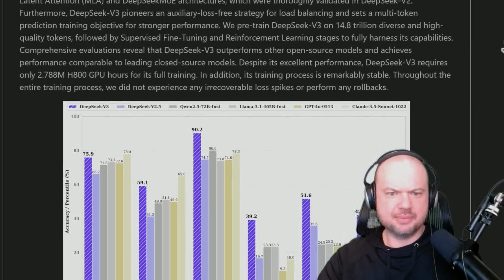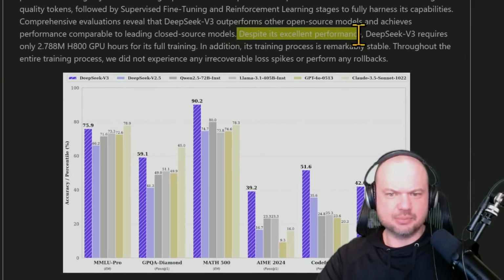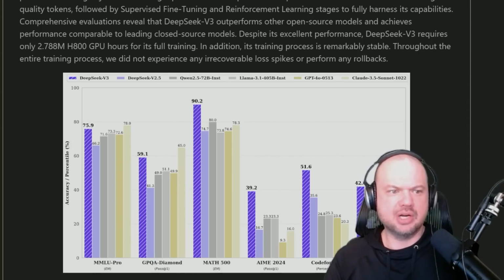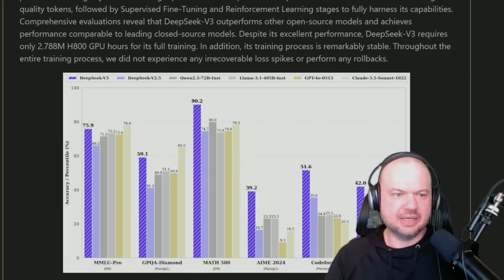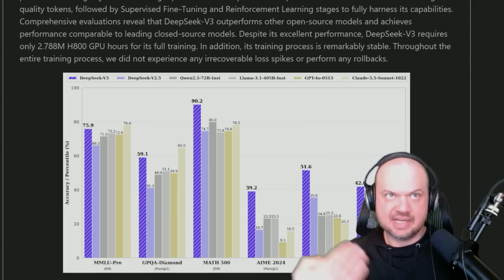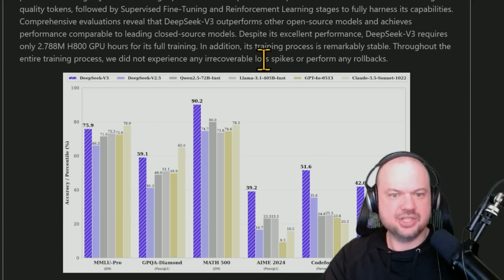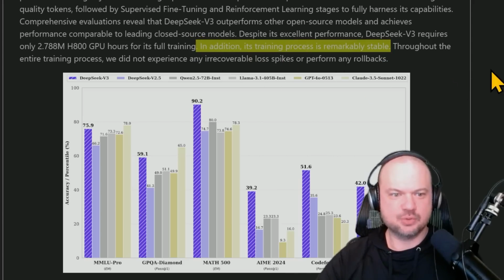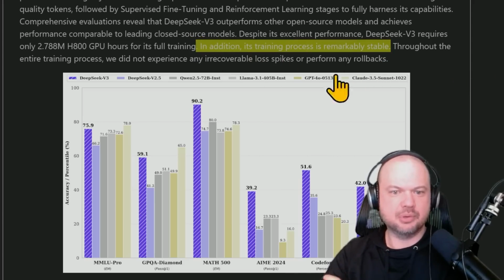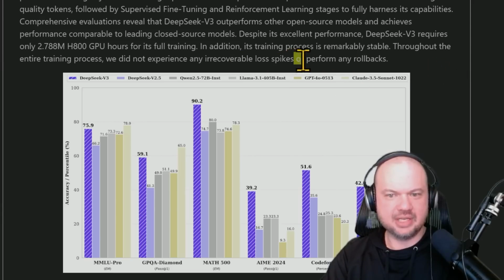One thing that jumps out at me here, they're saying, despite its excellent performance, DeepSeek v3 requires only 2.7 million H800 GPU hours for its full training. So that's what Andrej Karpathy was referring to. It's 11 times less than what the US trains its models for. In addition, its training process is remarkably stable. Throughout the entire training process, we did not experience any irrecoverable loss spikes or perform any rollbacks.